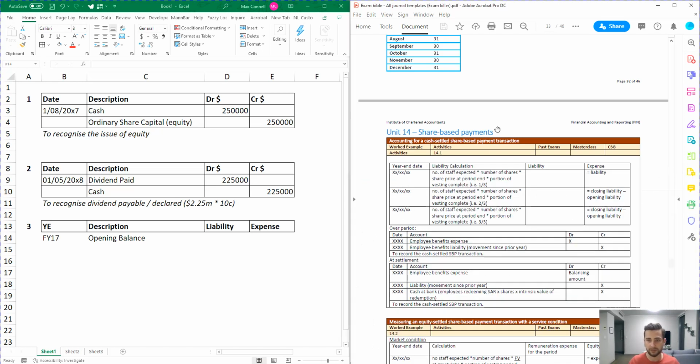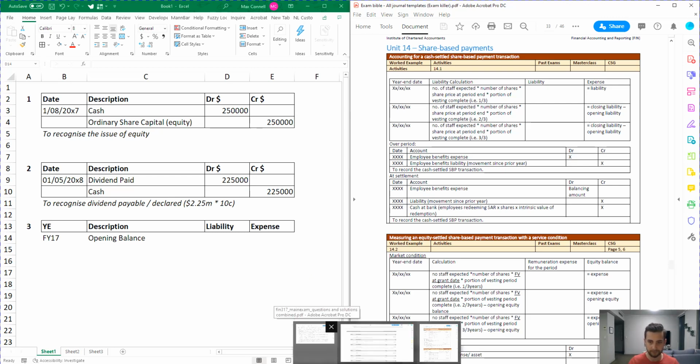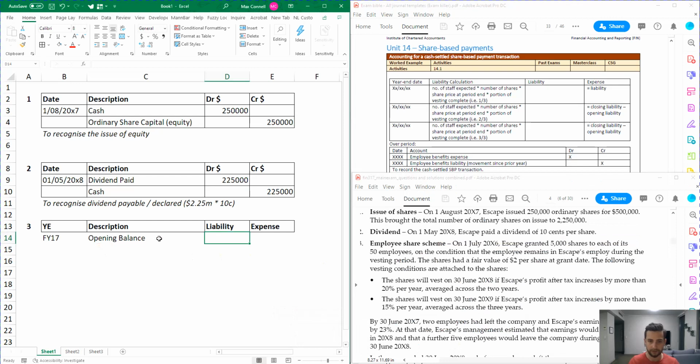And the other thing we need to consider is the number of staff and which ones are expected to leave as well. See how it says number of staff expected. So it's not just the actual number of staff, they also have to consider how many staff we think are going to leave as well. Okay, so, alright, so I'm just following that formula up the top there.